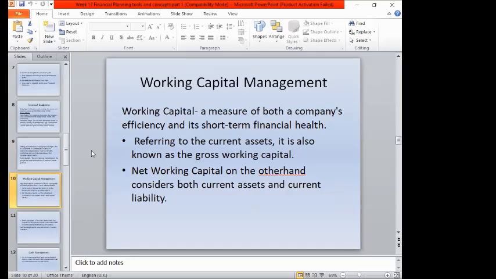And part of the financial budgeting is the working capital management. The working capital measures the company's efficiency and short-term financial health. Why do we need a working capital? Because we have to refer to the current assets, also known as the working capital. The current assets are used in the operation of the business to generate financial resources or more revenues.